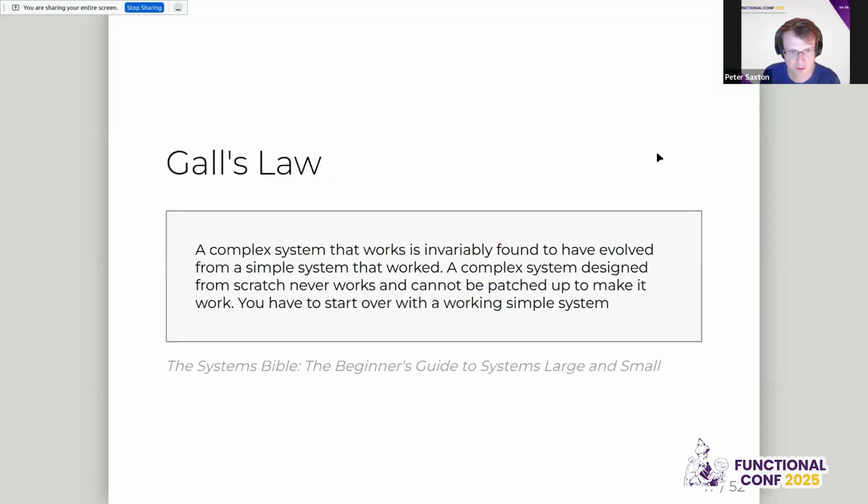Another approach: we have Gall's law. A complex system that works is invariably found to have evolved from a simple system that worked. So basically you're saying that simple systems built up are easier to work with than a complex system designed from scratch.